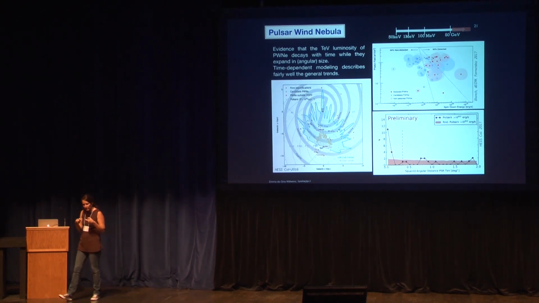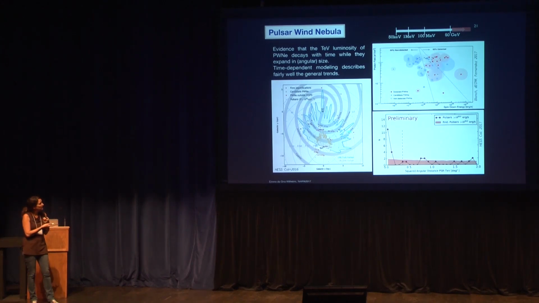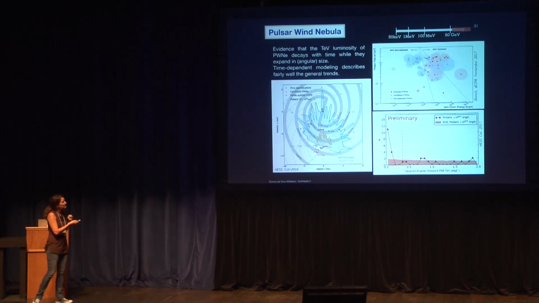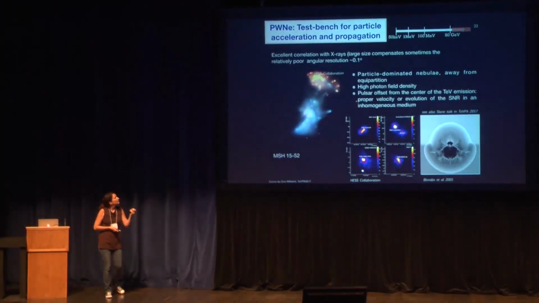But this seems to have a lot of star formation regions and H2 regions, so there might be some correlation with that. We can just do this exercise to put the photon field here with the spin-down energy, and more or less it works as you expect. This is the non-detected ones, and these are the detected ones in red, but still there are some that are still bright, or still not detected when you would expect to detect them.